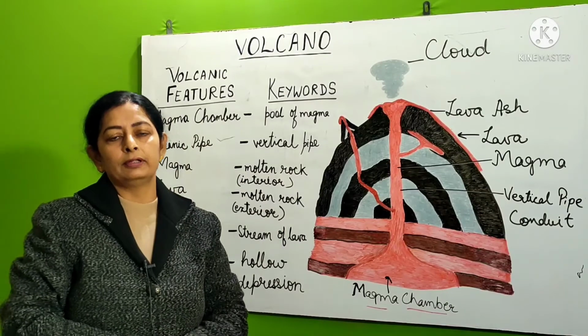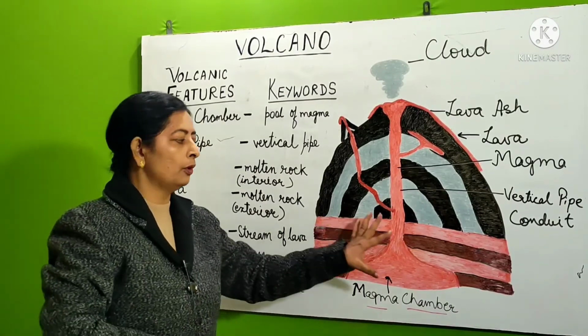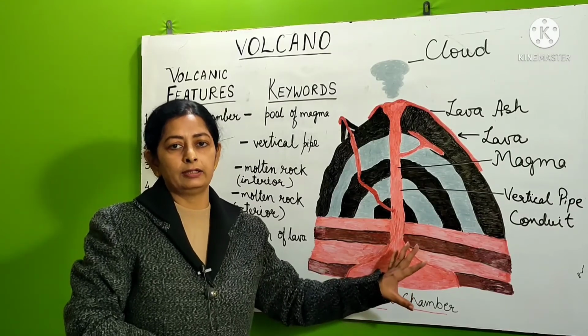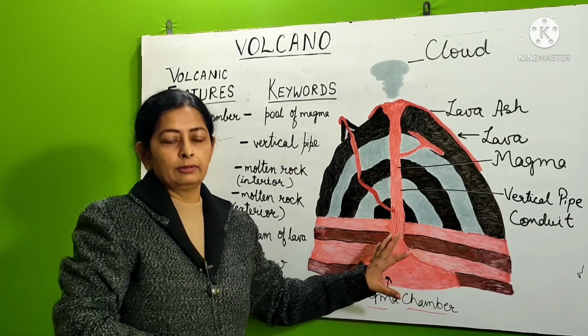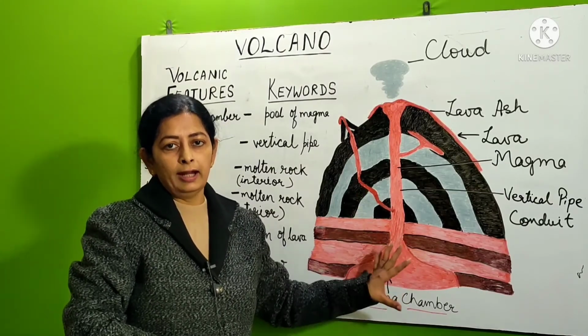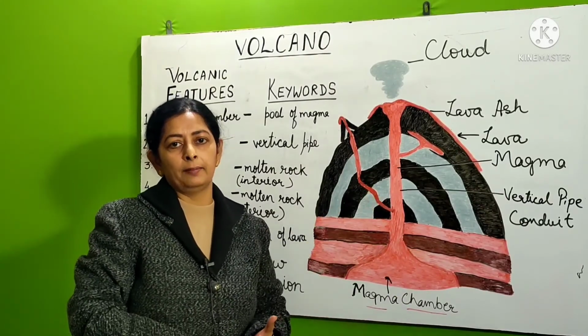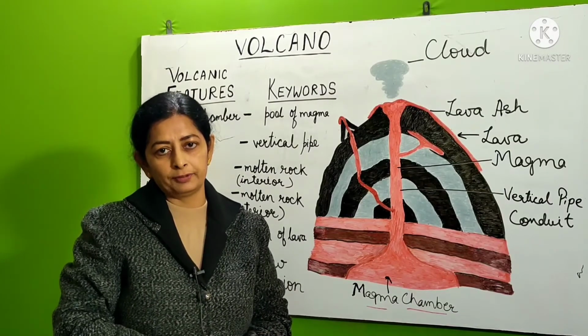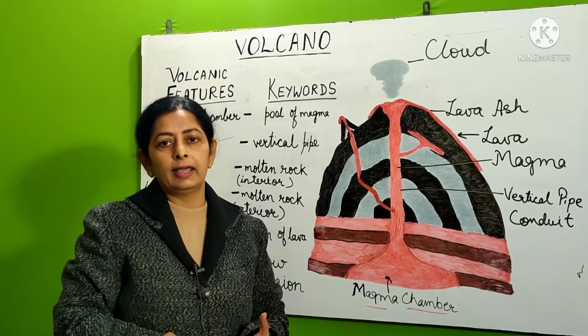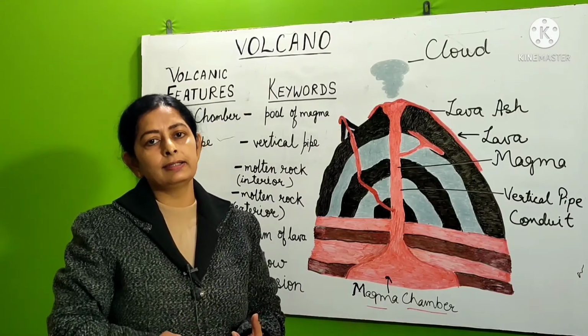When volcanic eruption takes place, hot water changes to steam in the interior of the earth due to very high temperature. At the same time, the gases that are present in the interior of the volcano also erupt. So three things come out during a volcanic eruption. The three things are molten matter, that is magma, second gases, and then third is steam.